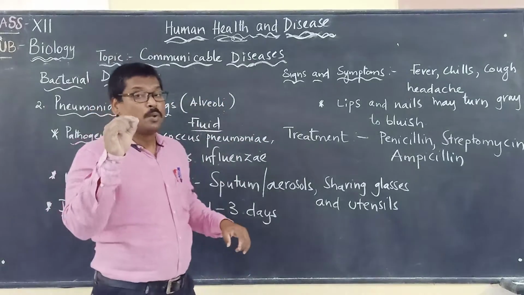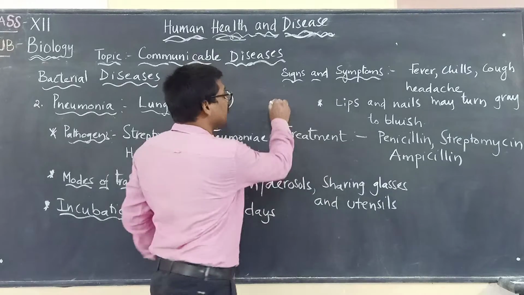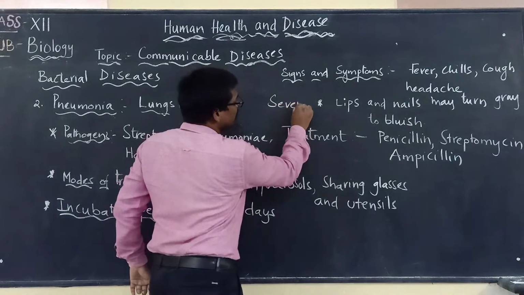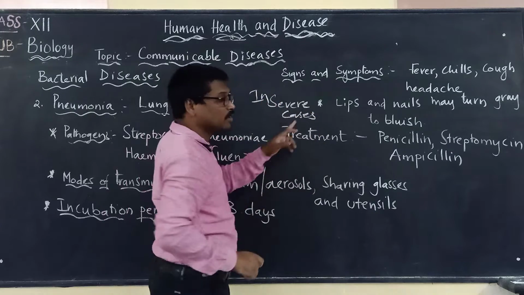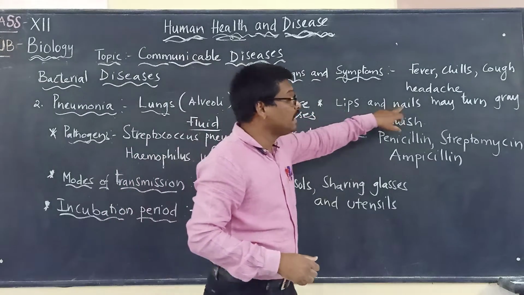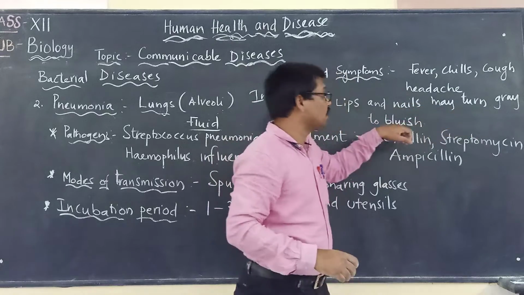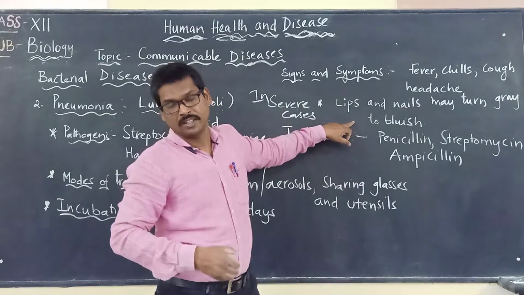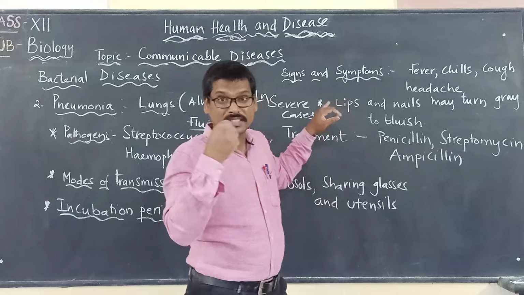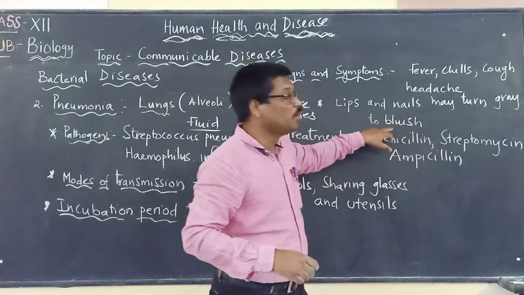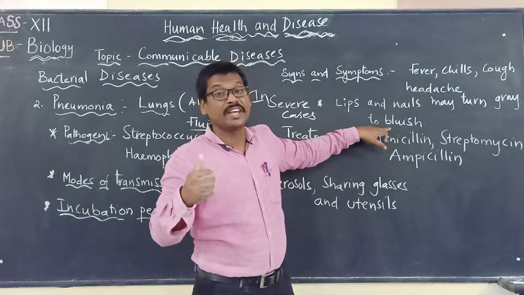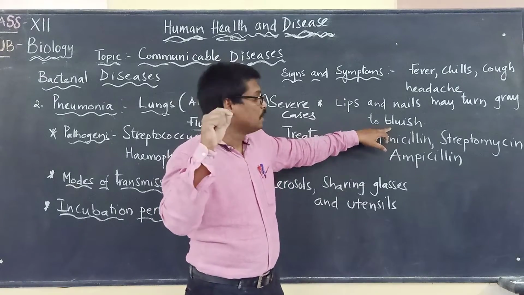But please remember, when pneumonia becomes very severe, the lips and nails may turn from grey to bluish in color. The lips of a person suffering with pneumonia may turn from grey to bluish. It indicates that pneumonia is very severe in that person.